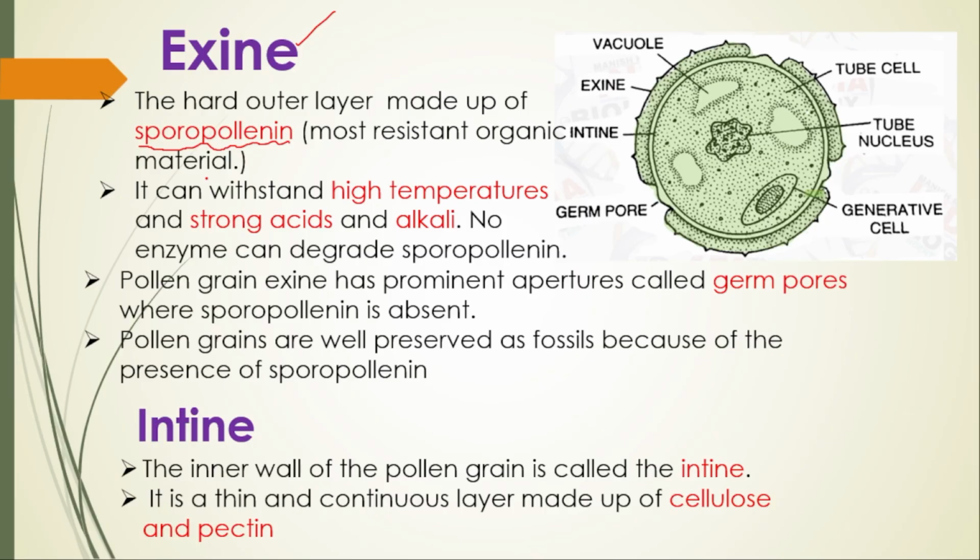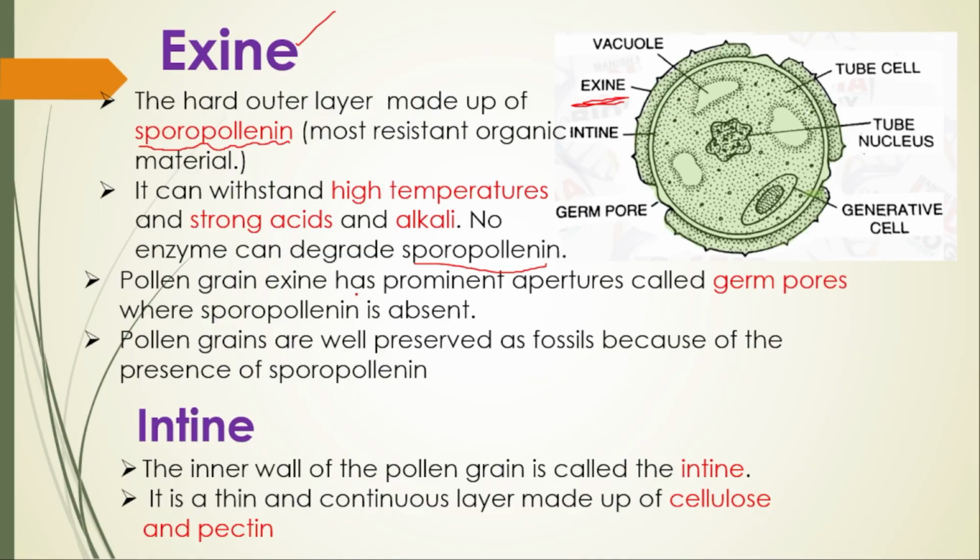Do you know that? That's what it is said to be. The exine is made up of sporopollenin, which can withstand high temperature, strong acid and alkali. No enzyme can degrade sporopollenin, which is present in exine.